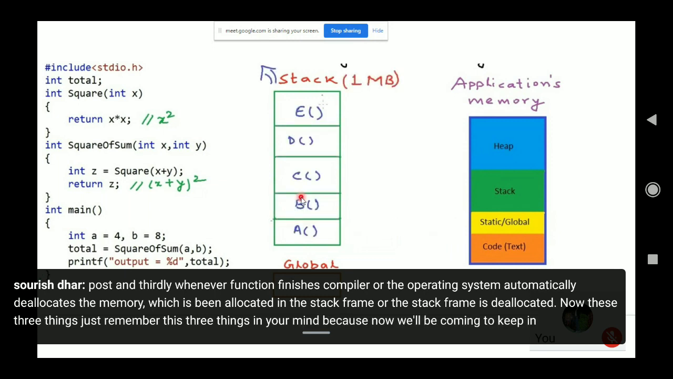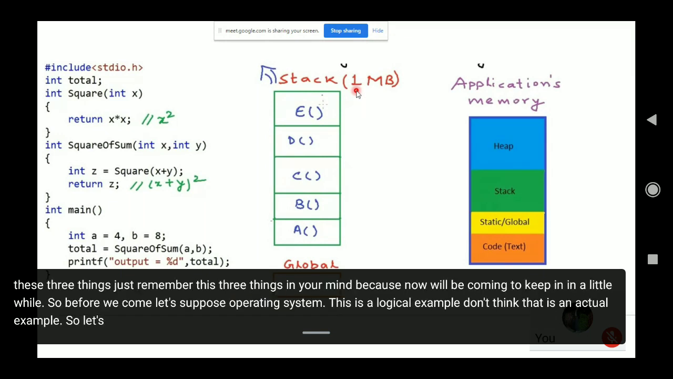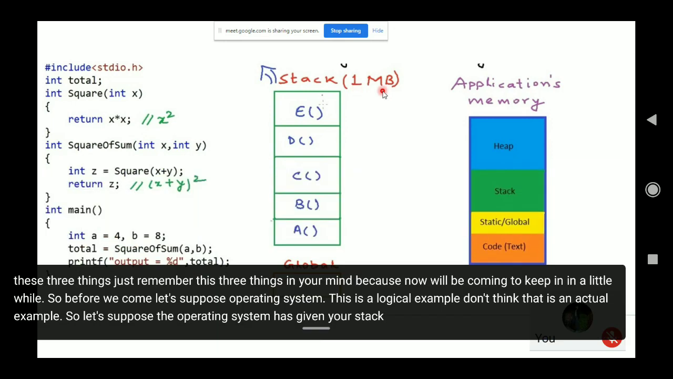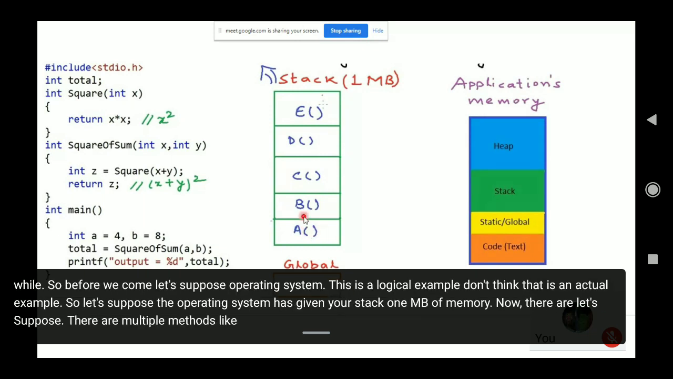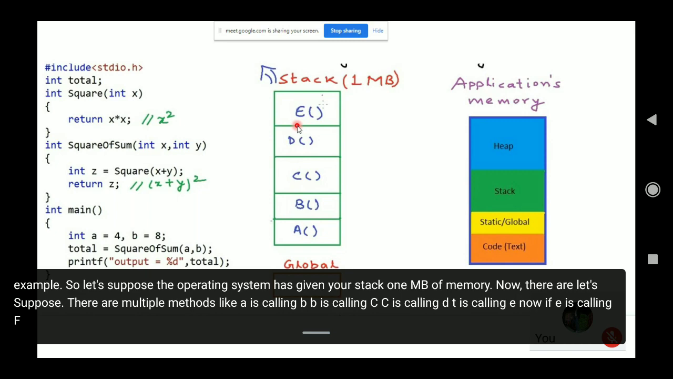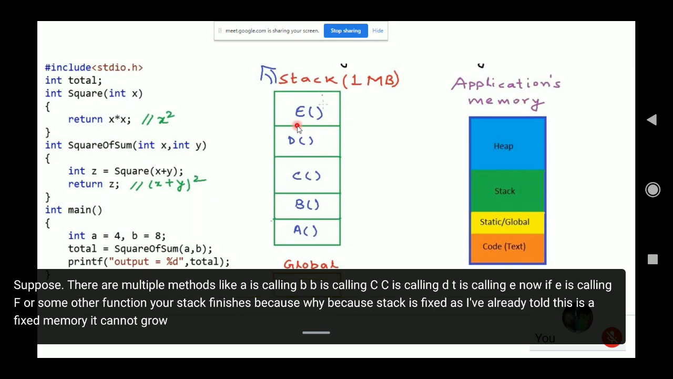So before we come, let's suppose the operating system, this is a logical example. Don't think that it is an actual example. Let's suppose the operating system has given your stack 1 MB of memory. Now let's suppose there are multiple methods, like A is calling B, B is calling C, C is calling D, D is calling E. Now if E is calling F or some other function, your stack finishes. Because the stack is fixed, as I've already told. This is a fixed memory. It cannot grow or shrink. So once up to E, your memory exhausts.